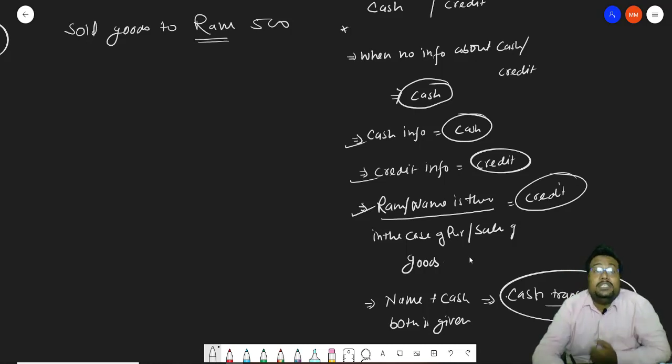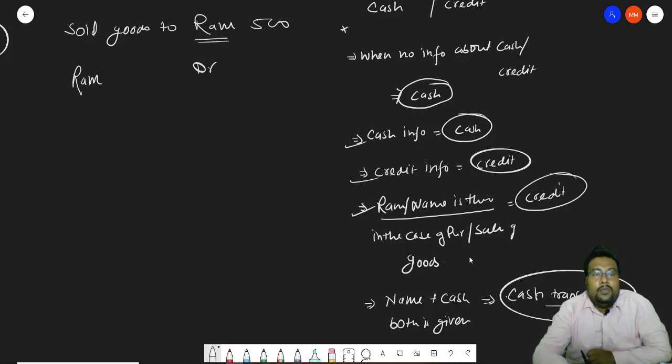Now here, sold goods to Ram. Who is receiving the goods? Ram is receiving the goods. And Ram is what, beta? Personal account. Personal account is the name of any person. So Ram is a personal account, and the personal account rule says: debit the receiver. So we will write down Ram debit.